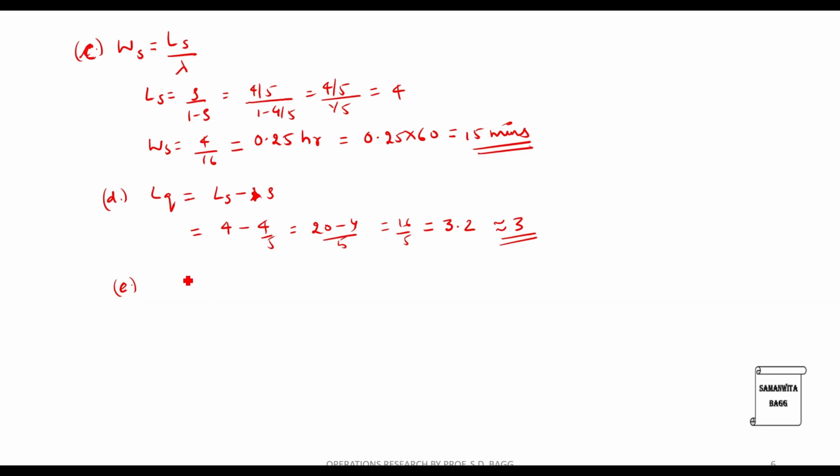The last one is I have to calculate P5. The formula is rho raised to 5 into 1 minus rho. When I substitute this, I get the value as 0.0655. So this is the probability that there are 5 people in the system.